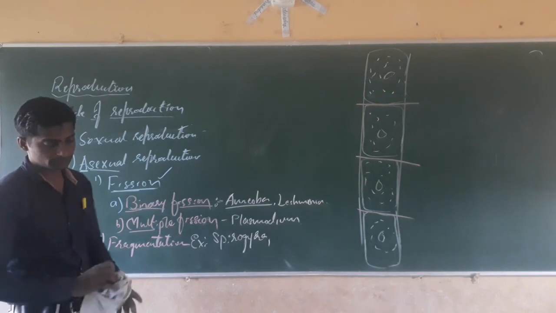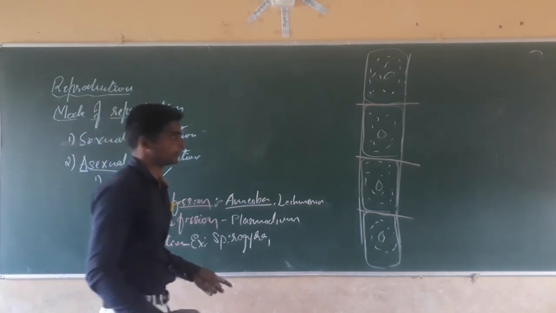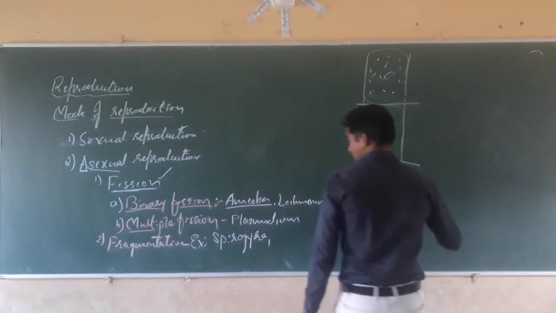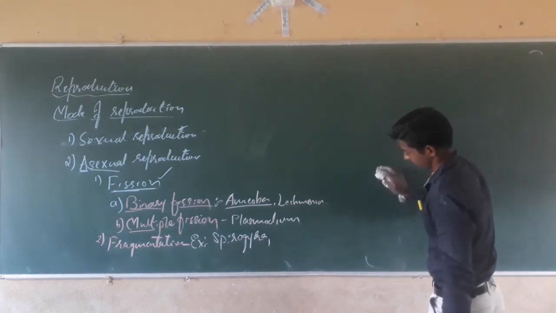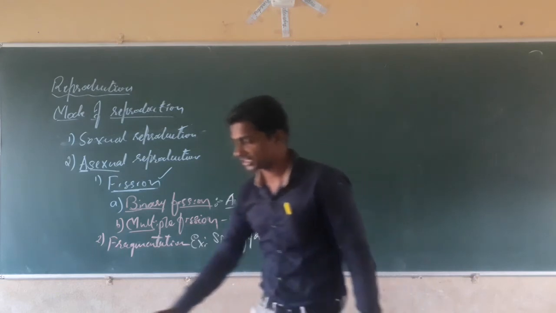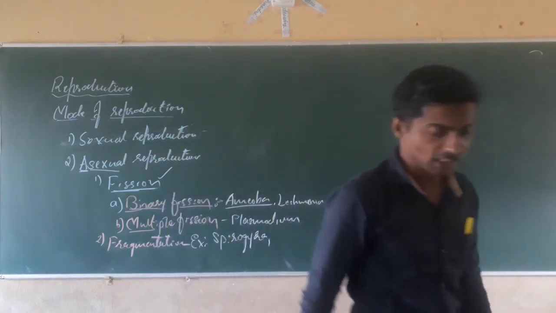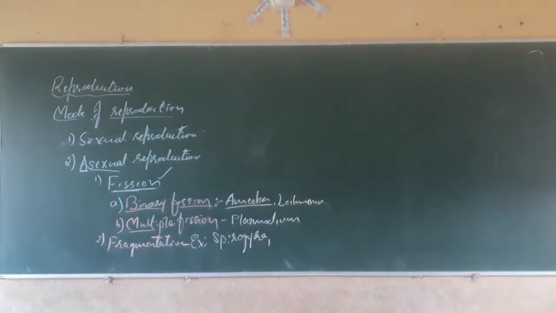Next, dear students, budding and regeneration. Regeneration is also a type of asexual reproduction.